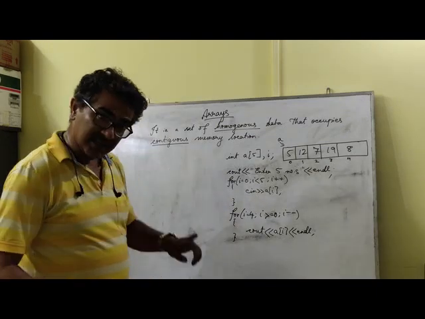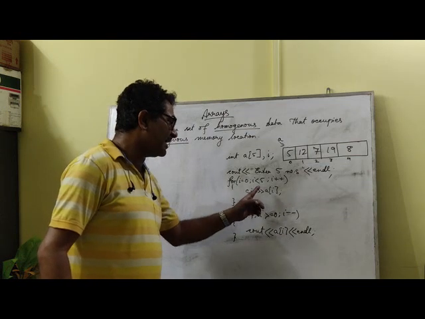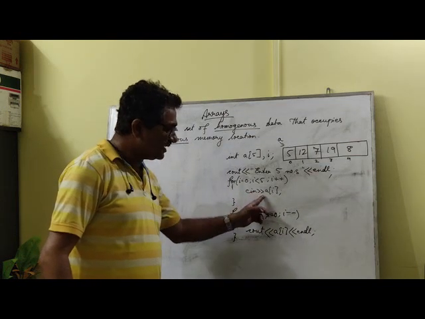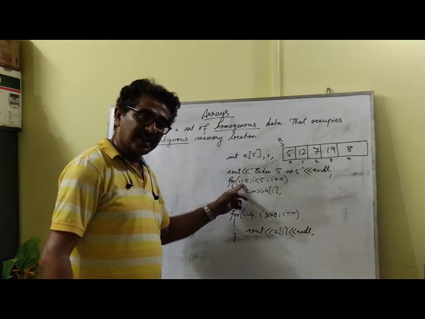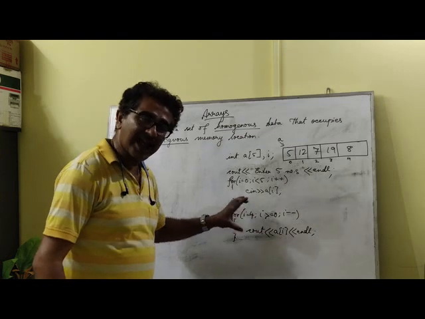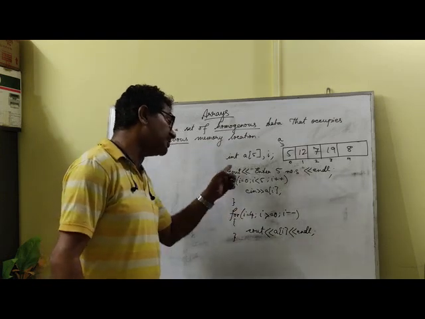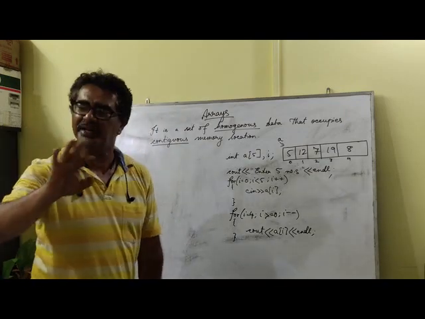Next, there are students who ask me a certain question. They ask me, when I write cin A of I, so cin A of 0, since the value of I is 0, when I display, or when I need to access the individual numbers, should I use the variable I, or may I use another variable? Obviously you can use another variable, it doesn't matter.